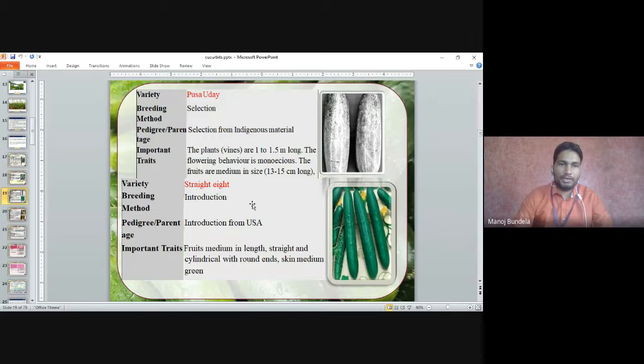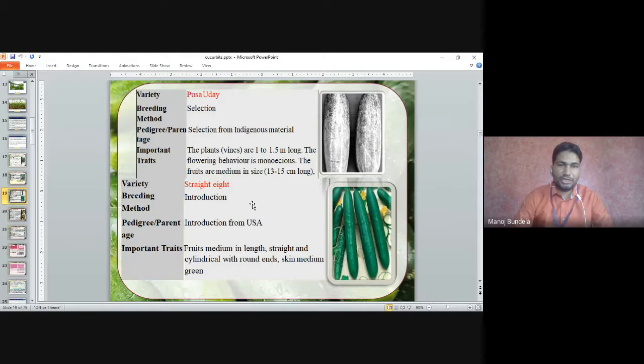Pusa Uday. The breeding method is selection from indigenous material. The plant vines are 1 to 1.5 meter long and the flowering behavior is monoecious. The fruits are medium size, 13 to 15 centimeter long.